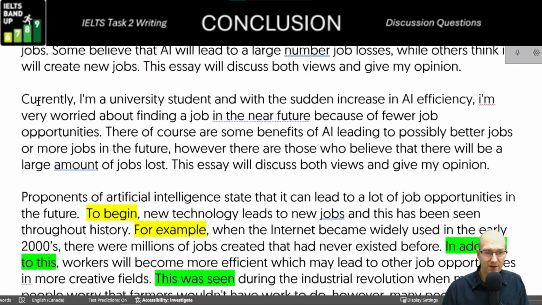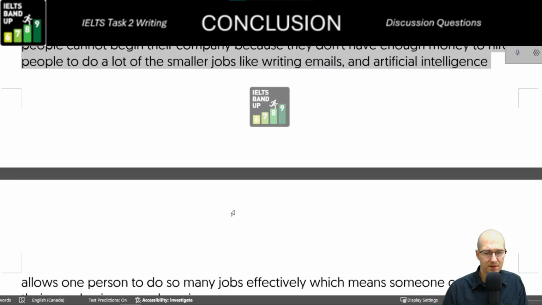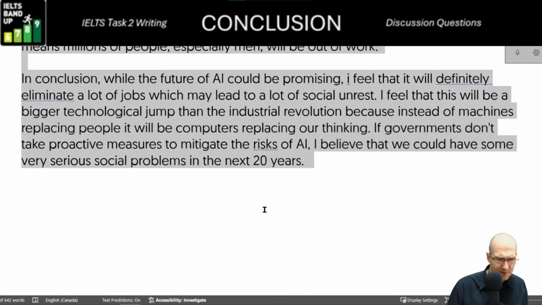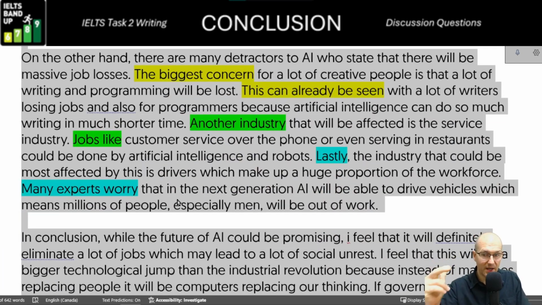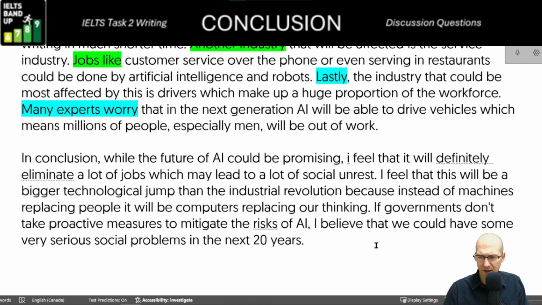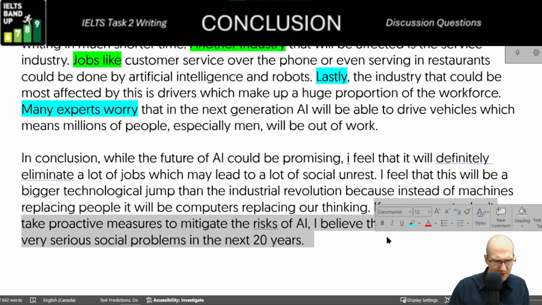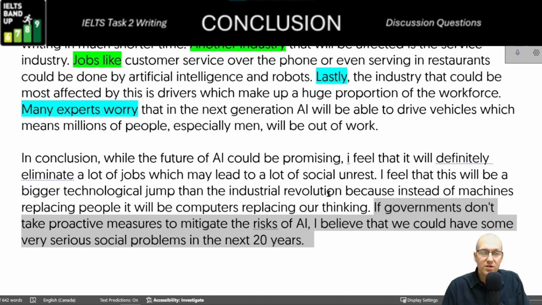I'll have a quick word count here. See how many this is. Right. And total is 477. Now remember, we can very easily knock off about 150 words between body paragraph 1 and body paragraph 2. So don't be too scared. Also, we can knock off here. So we can knock off this one. There's another 28 words, right? So don't be too concerned. I just want to show you what a good, like a really good, not great, but really good, like band 7 essay looks like. Remember, you can check the information section below for the PDF.